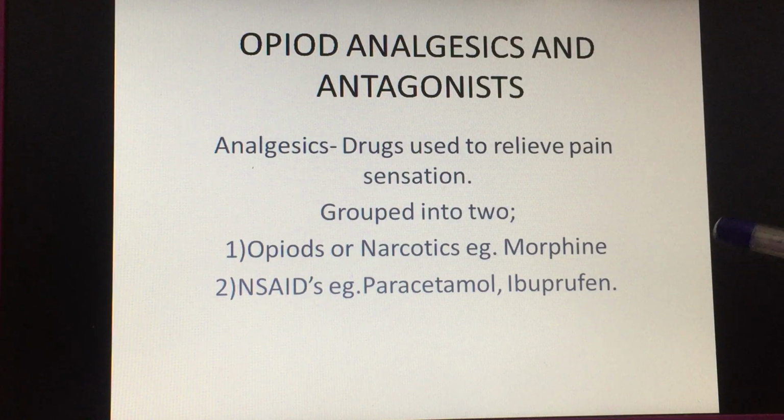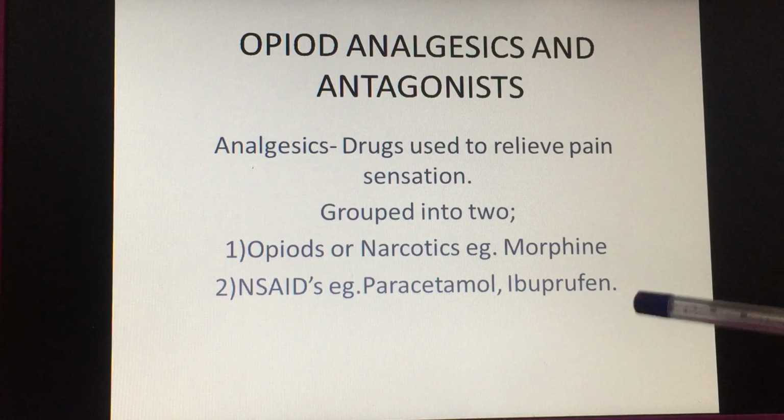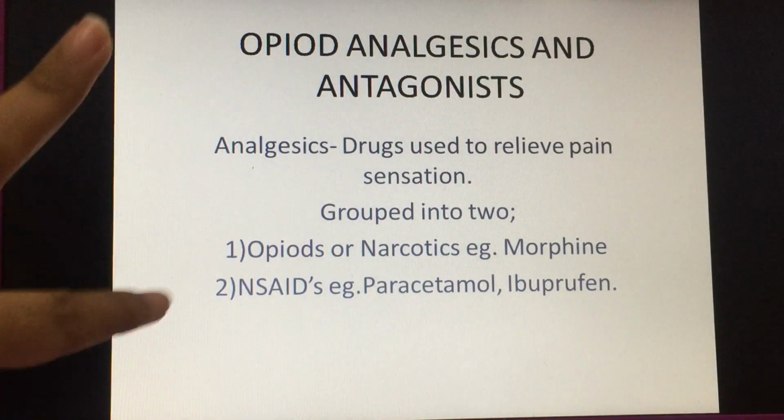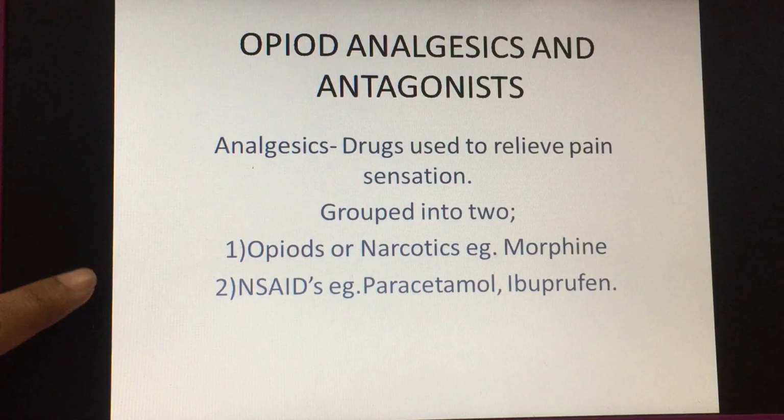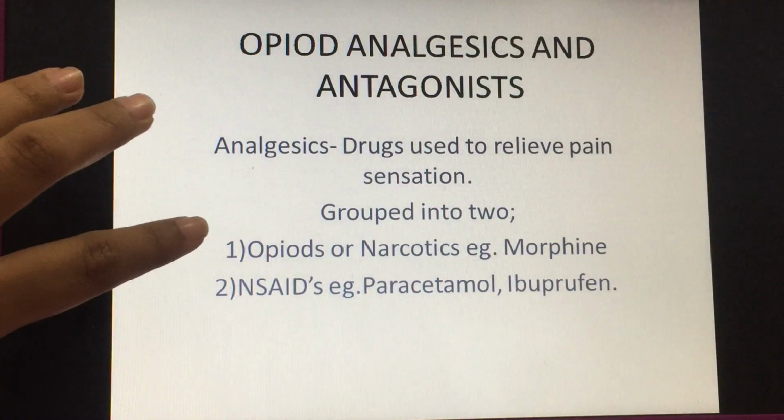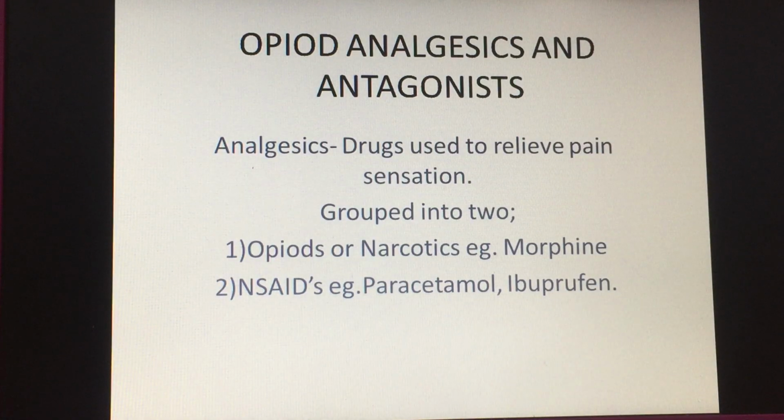The NSAIDs are structurally different from the steroids. Now, the opioids act through the central nervous system and the NSAIDs act peripherally. They differ in their mechanism of action. Opioids act through the opioid receptors and NSAIDs act by inhibiting enzyme action. They inhibit the cyclooxygenase pathway because of which autacoids are not generated and therefore inflammation is not seen. So the patient is relieved. Opioids have dependence liability and the NSAIDs do not have dependence liability. An example of opioids is morphine, and examples of NSAIDs are paracetamol, ibuprofen, etc.